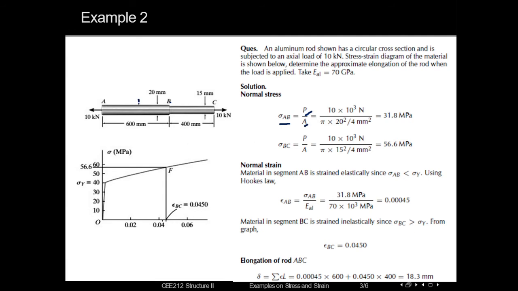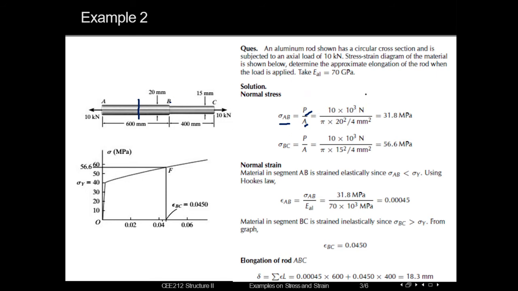That means if we cut a cross section here, we need to calculate the area first. The area of this cross section will be pi d square by 4. We can see the diameter is given as 20 millimeter. So pi d square by 4, pi into 20 square by 4, and the load is given as 10 kilonewton, which is 10 into 10 to the power 3 newton.